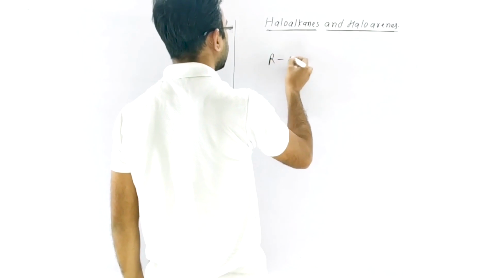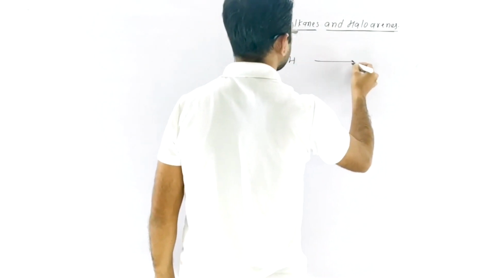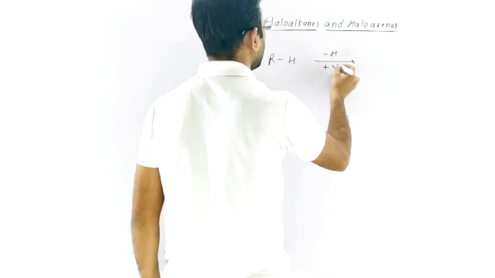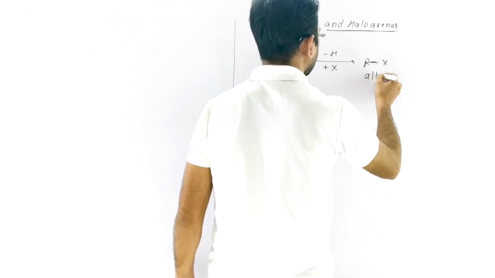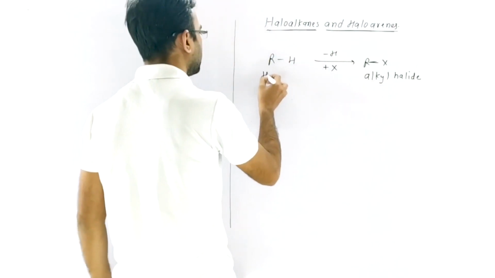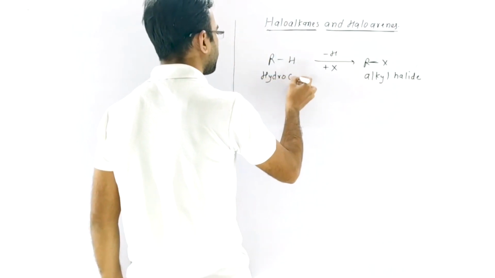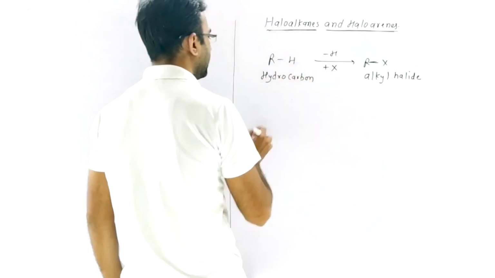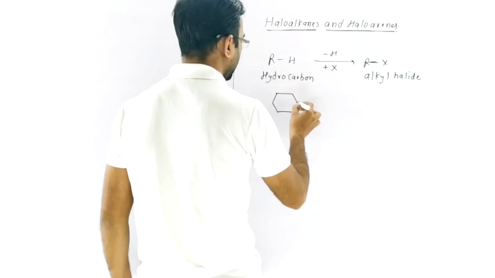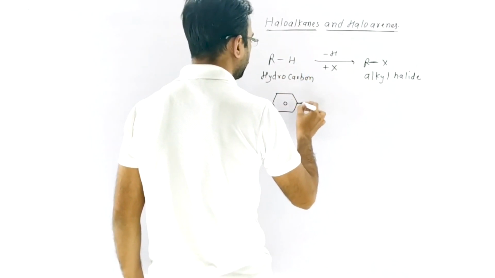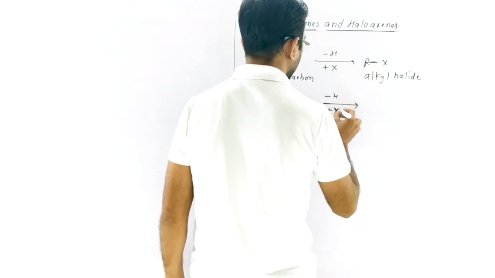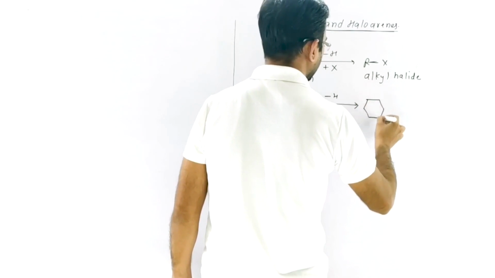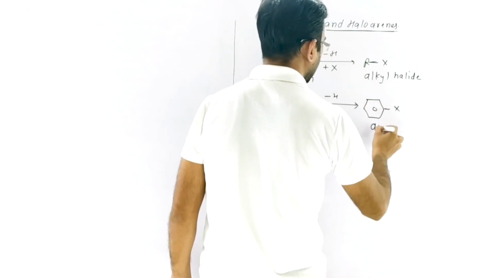In hydrocarbon we have formula RH. If the hydrogen is substituted by halogen, then the formula becomes RX, which denotes alkyl halide. Similarly, if we have an aromatic hydrocarbon and a similar substitution occurs, the compound is an aryl halide.